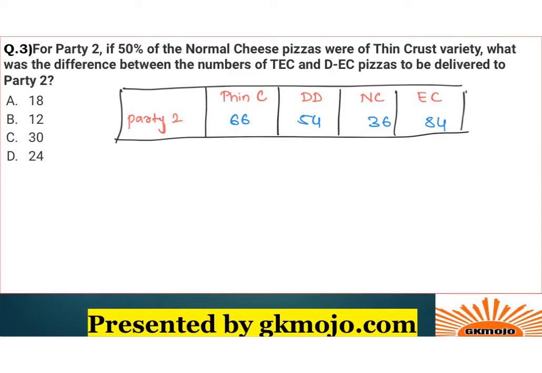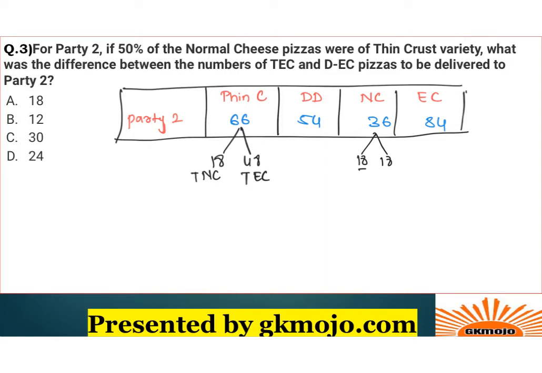For party 2, if 50% of the normal cheese pizzas were thin crust. So normal cheese pizzas are 36 over here. So 50% were thin crust. Alright. So 18, right? So out of this, 18 were normal cheese, thin crust. So the rest, 48, will be thin crust, extra cheese, right?